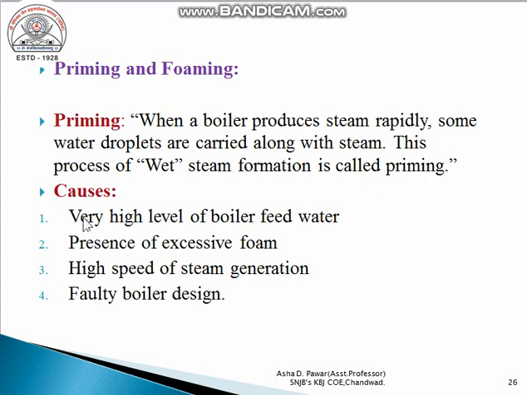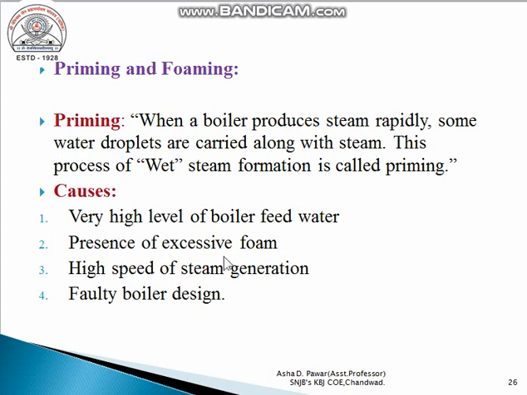Then the causes or reasons of priming: a very high level of boiler feed water, presence of excessive foam, high speed of steam generation and faulty boiler design. That is, if the boiler water level is very high, then it automatically causes priming.